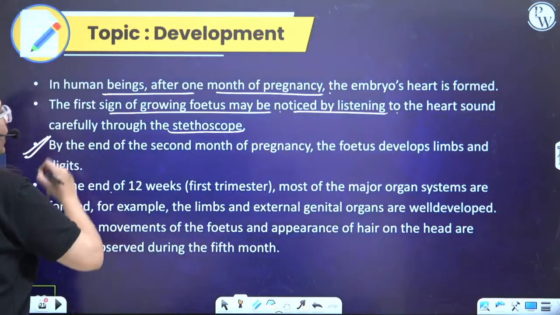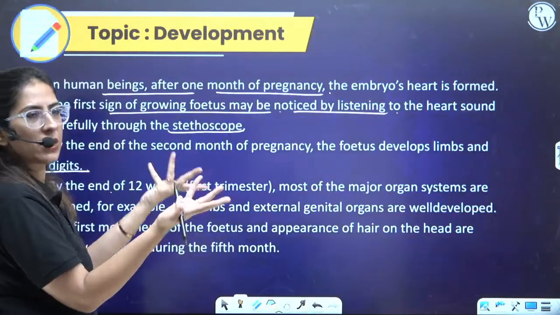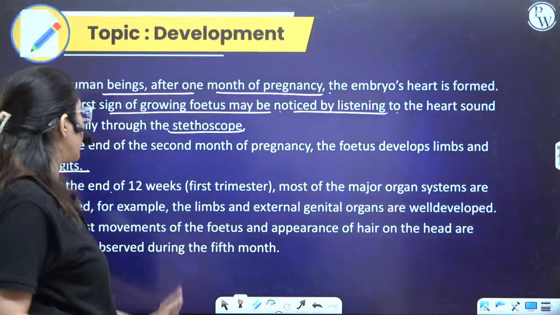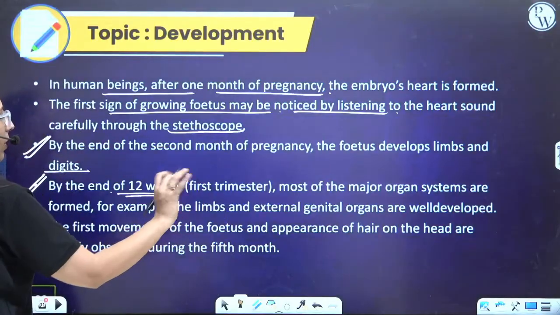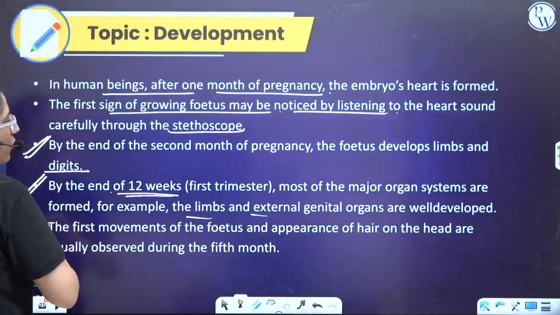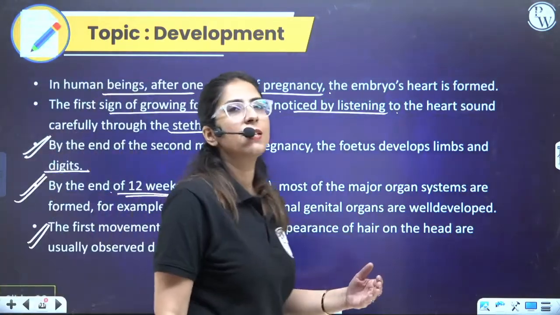By the end of the 2nd month of pregnancy, the fetus starts forming limbs and the digits. Second, limbs and the digits. Next, in the first trimester, most of the organ systems will be formed. Limbs, external genitalia, organs are well developed. First movement is always seen at the 5th month. So 5th month. So these are the milestones.